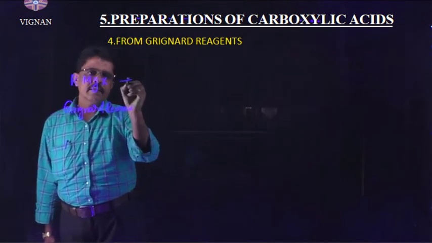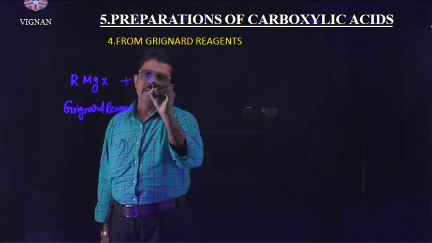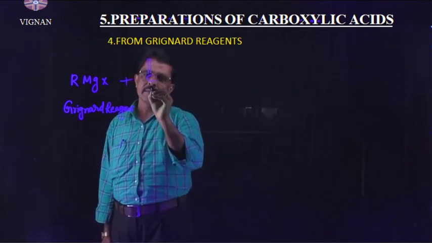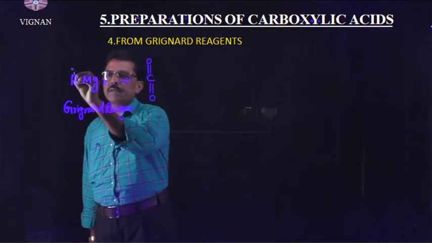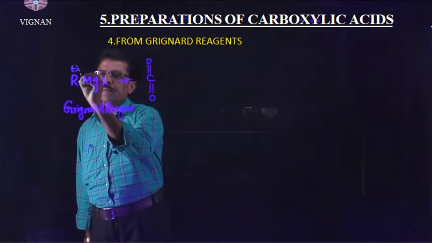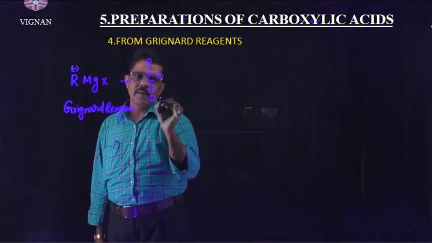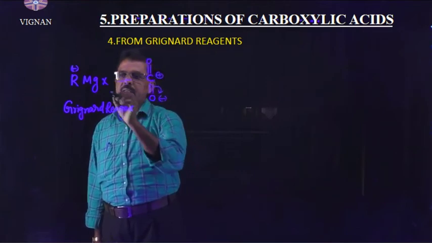This Grignard reagent reacts with carbon dioxide. I can write it like this: O=C=O. Here, the carbon gets a positive charge, and the oxygen gets a negative charge by shifting of this electron.